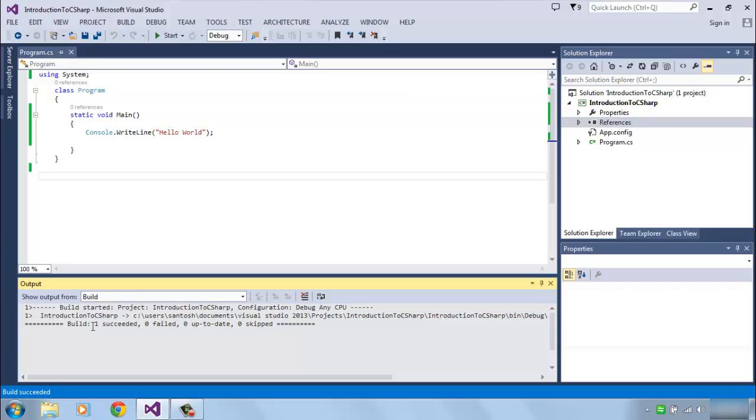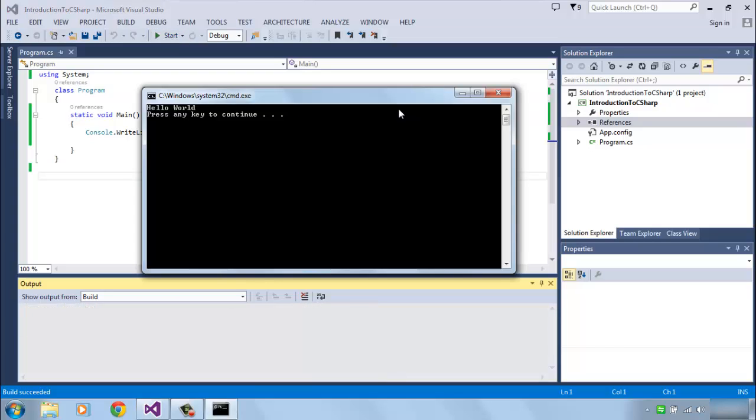In order to run the program, you can see the green button over here, or press F5, or what you can do is just press Ctrl F5. So I just do Ctrl F5 here, and you can now see my first program running successfully. Let's look at this program.